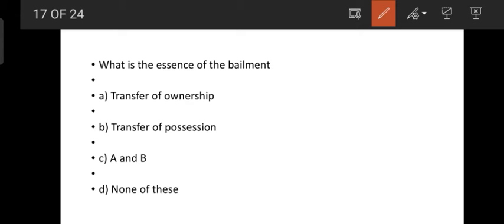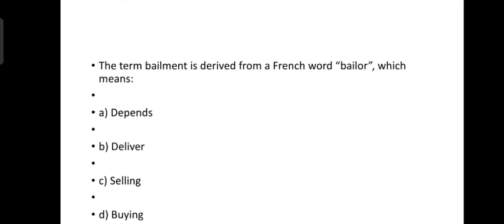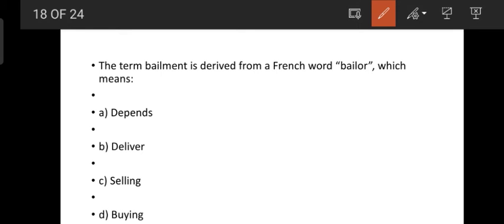What is the essence of bailment? What is the mandatory or essential element of bailment? The transfer of possession. Transfer of possession from bailer to bailee is the essence of a bailment. The term bailment is derived from the French word bailer, which means to deliver the goods from bailer to bailee.